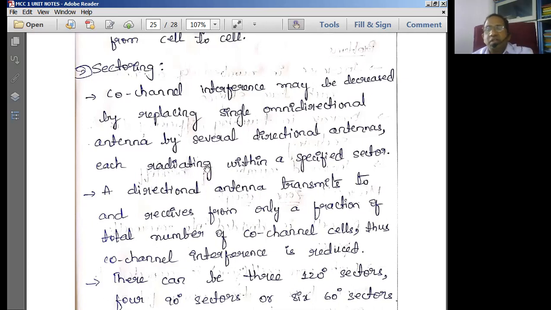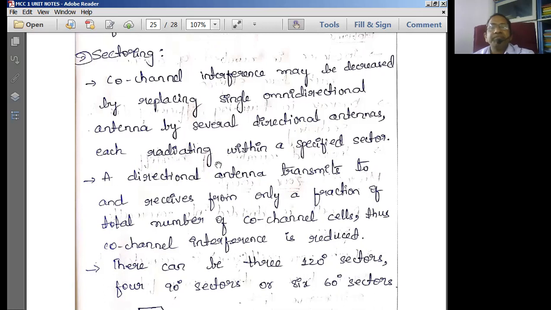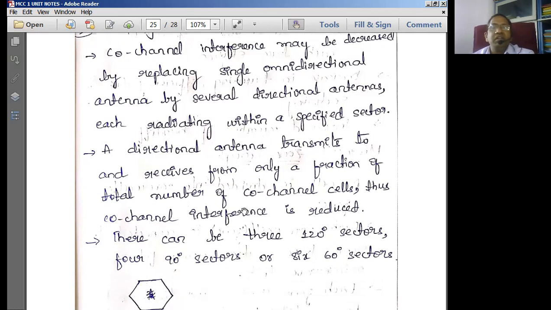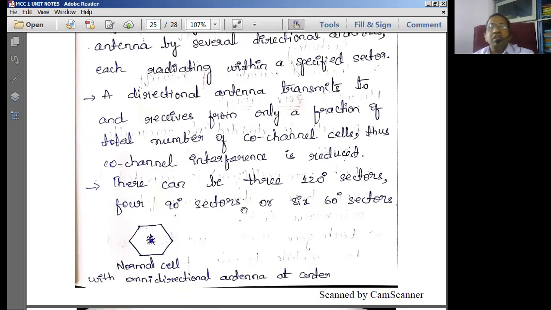Whereas in sectoring, a single antenna is replaced by multiple antennas directed in particular directions. That is basically sectoring. It is another kind of cellular architecture to provide a very good grade of service to the mobile users.